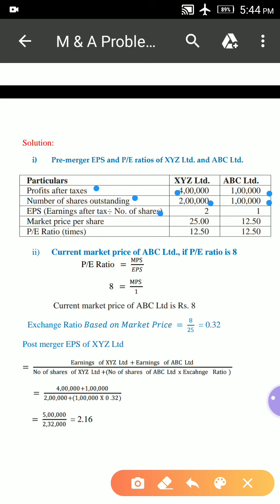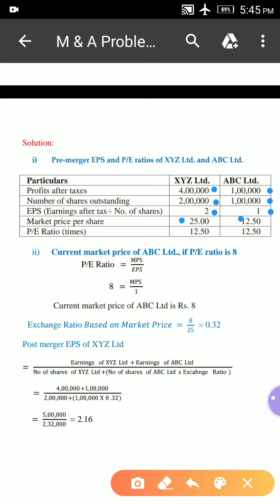See here, profits after taxes 4 lakhs divided by 2 lakhs, that equals 2. Now for ABC Limited, profits after taxes is 1 lakh divided by number of shares outstanding 1 lakh, that is equals to 1. So here the market price of the share is given as 25 for XYZ Limited.